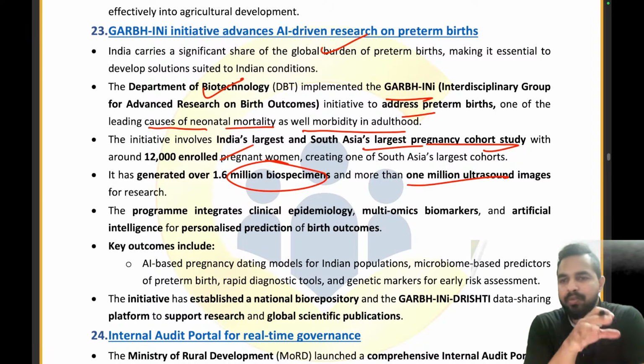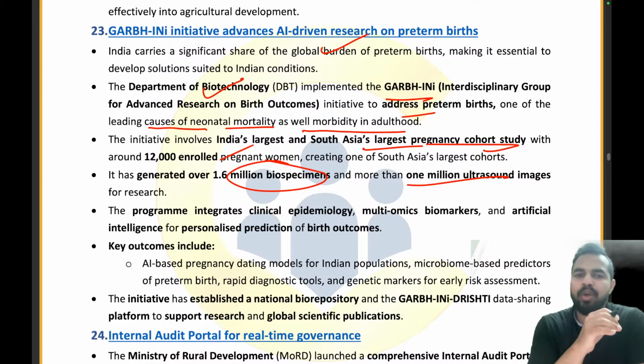Now please tell me how many pregnant women were part of the cohort study. So these were 12,000 enrolled pregnant women. It has generated over how many biospecimens? 1.6 million. That is the right answer.